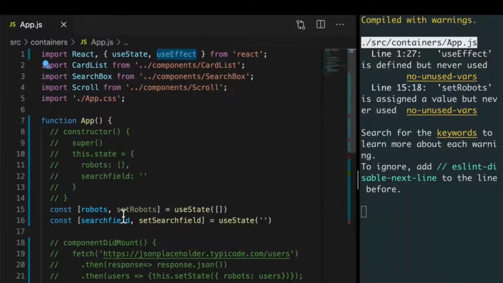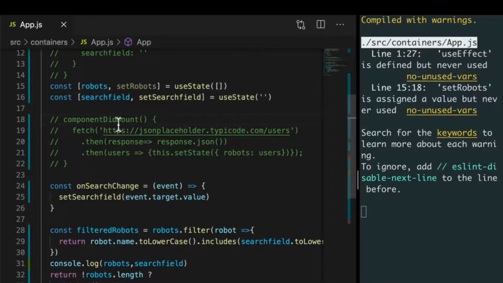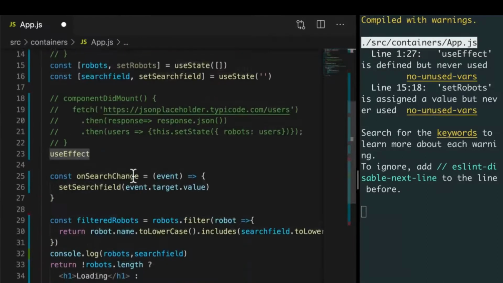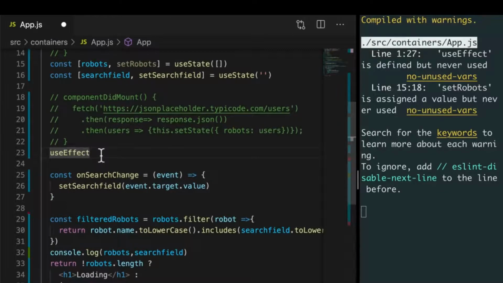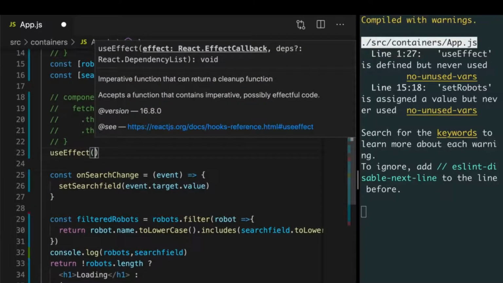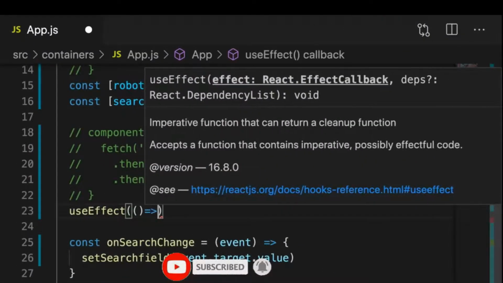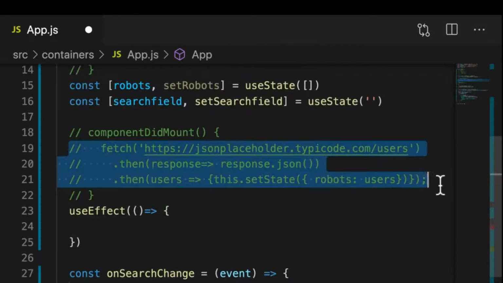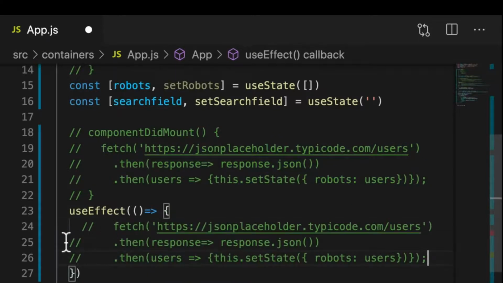I want to use useEffect now to replace this componentDidMount, because right now our robots aren't being fetched. Our friends are non-existent because we're not fetching. So let's do useEffect. We have that because, remember, we've imported it over here. And inside of useEffect, we have to tell it what is the side effect that we want this function to do. So I'm going to create an arrow function, and inside of here, we're going to put this fetch call that we had in componentDidMount.